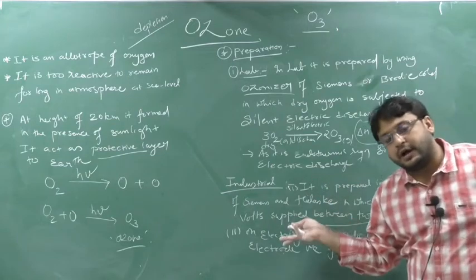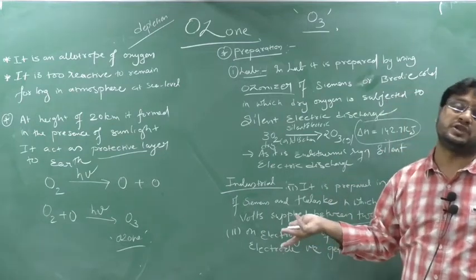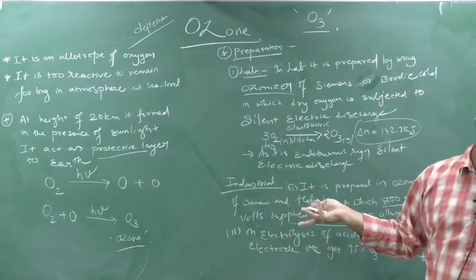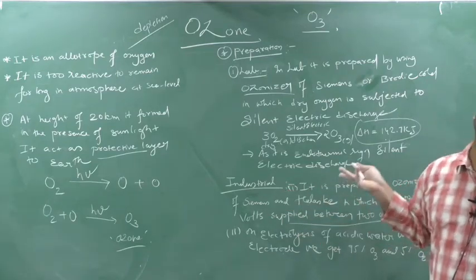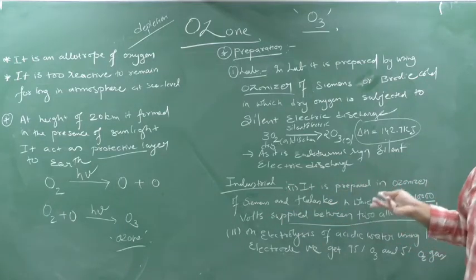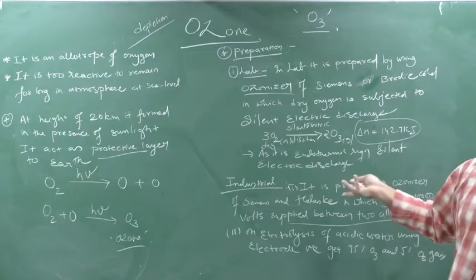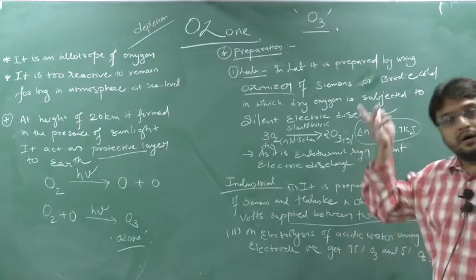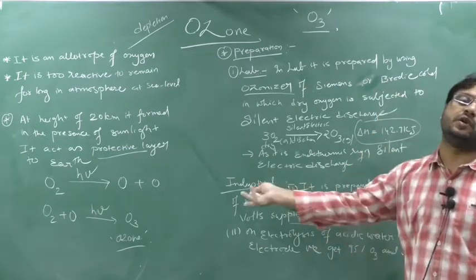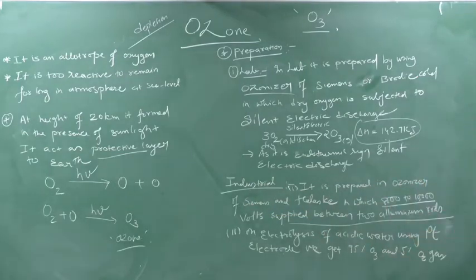So in industrial preparation, which machines are we using? The ozonizer is prepared by Siemens and Halske. How much voltage are we maintaining? 8000 to 10,000 volts, and we are taking aluminium rods. In this we are passing what? Dry oxygen, and we will get what? Ozone.